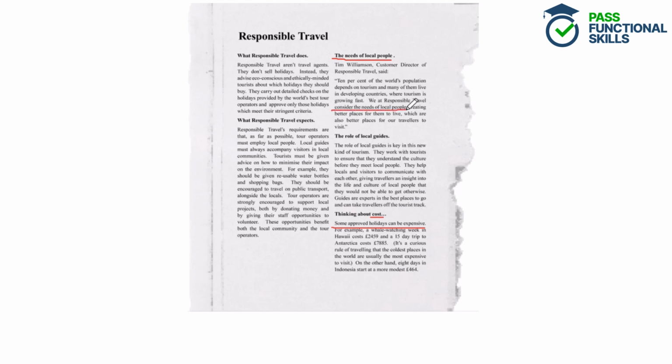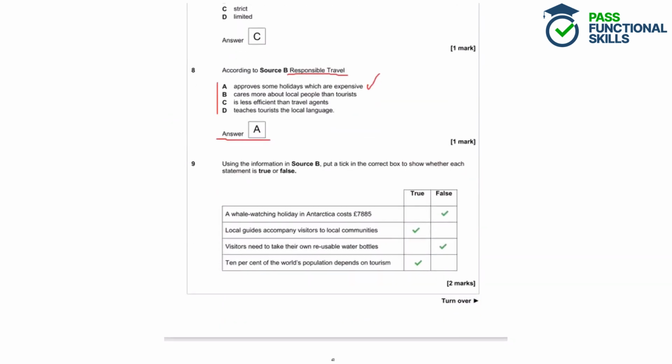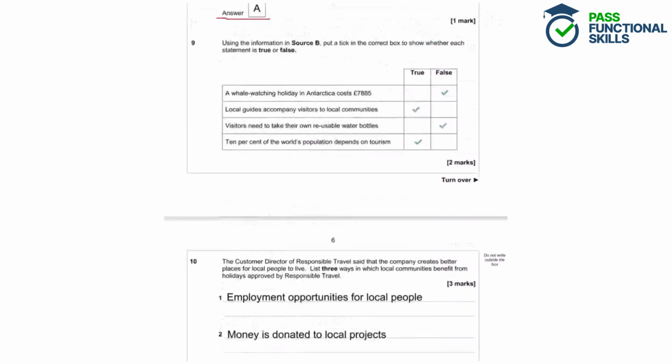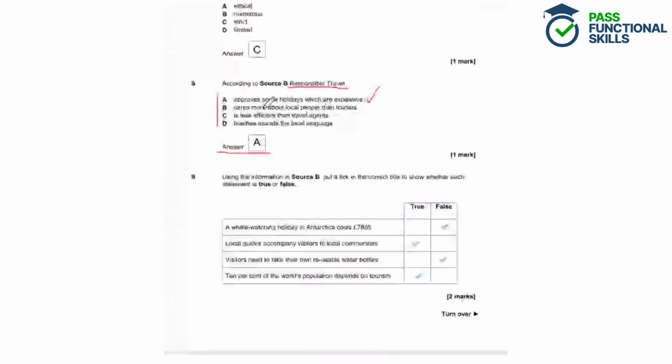They care about local people. They want to make their places to live better, but they also care about travellers. They want to make these places better places for travellers to visit. So they care about both local people and tourists, and they don't say that they care about one more than the other. So that's incorrect.